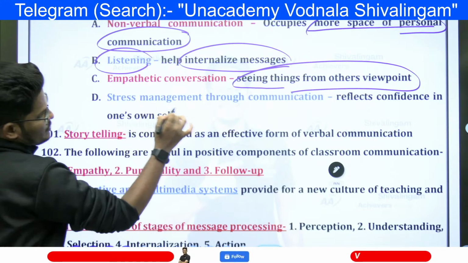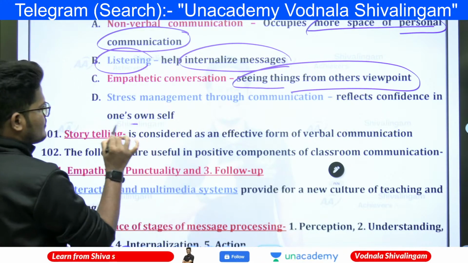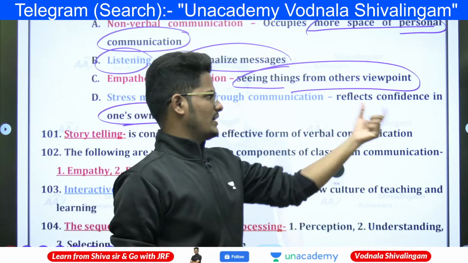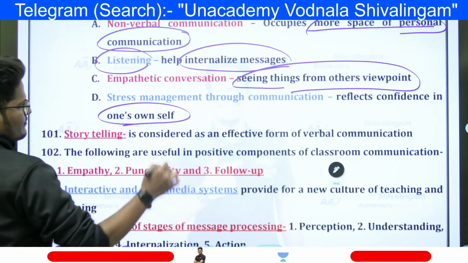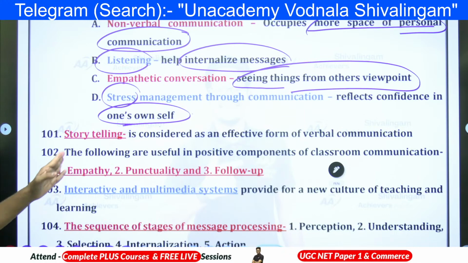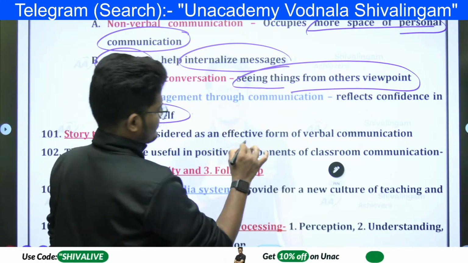Next, stress management through communication reflects confidence in one's own self. Next, storytelling is considered an effective form of verbal communication.